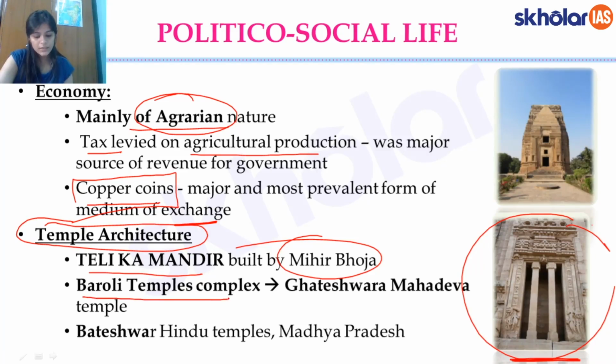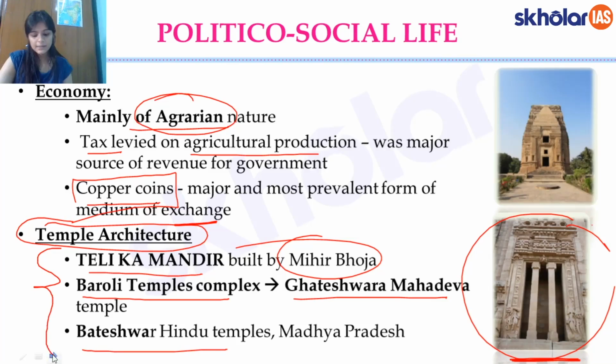And there is the Baroli temples complex, the Ghateshwara Mahadev temple attributed to Lord Shiva, and then there is a Bhateshwar Hindu temple, again in Madhya Pradesh. So the region around where the Pratiharas generally ruled, most of these temples are found in and around Madhya Pradesh. They were built by one or the other Pratihara ruler, right? So temple architecture is another important part of the Pratiharas dynasty.